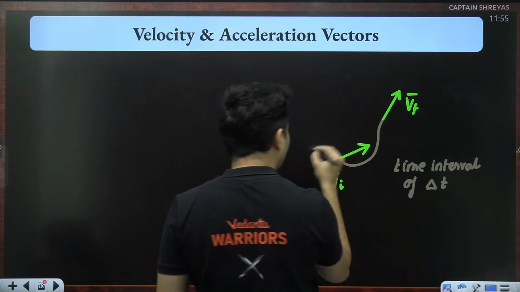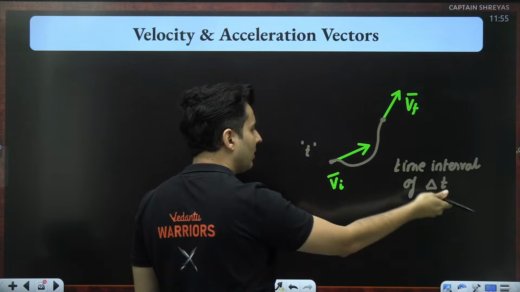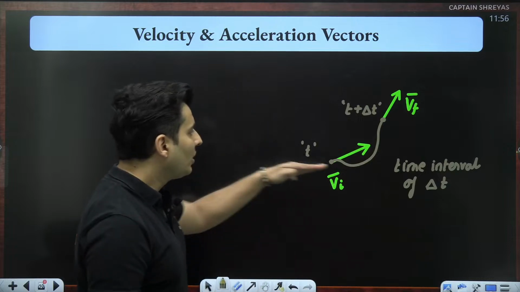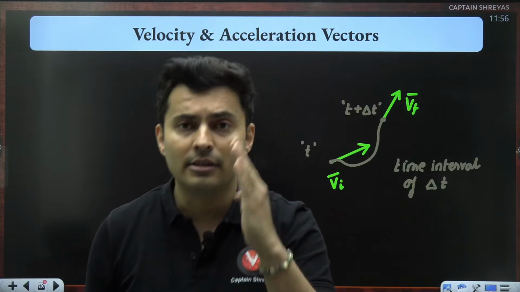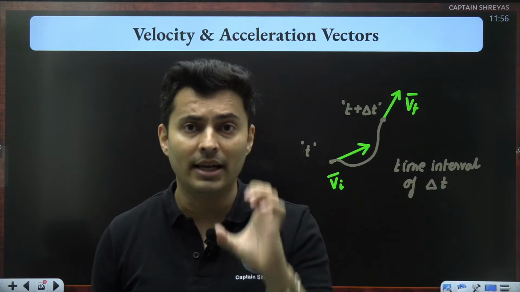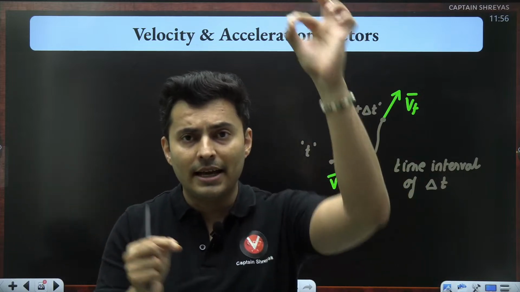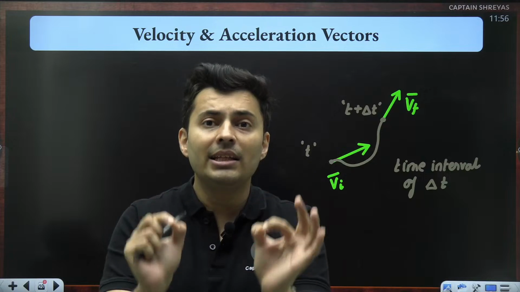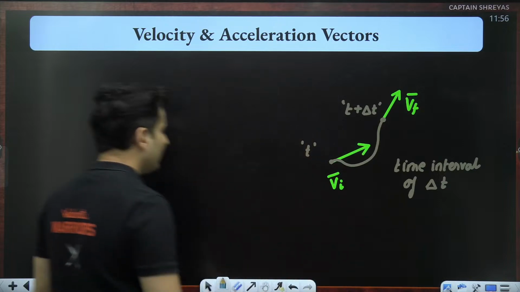Meaning, if you are here, let's say at 5 o'clock sometime, you are here at 5:30. That means the time interval will be 30 minutes. So this will be t plus delta t when you are here. Because the velocity has changed, whenever velocity changes, I will say that there is acceleration. Velocity is a vector quantity with magnitude and direction. So either I have decreased or increased the length, or I have changed the direction. Anything I do to that vector, the velocity is said to be changed. Then the particle is said to accelerate. So I will say that there is acceleration, and that acceleration